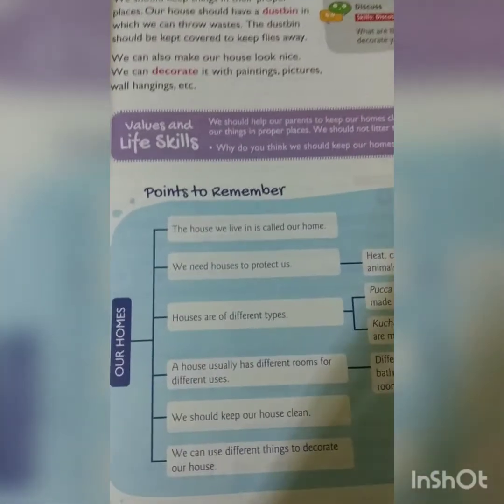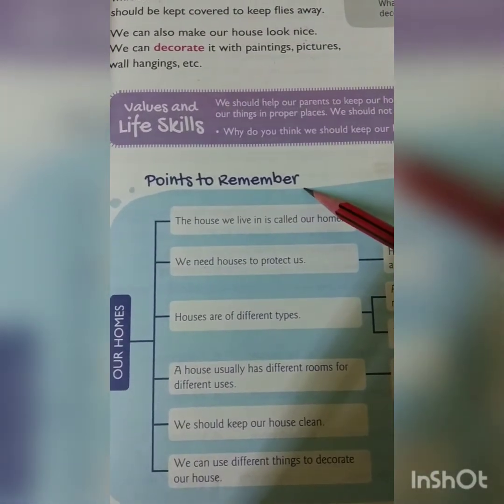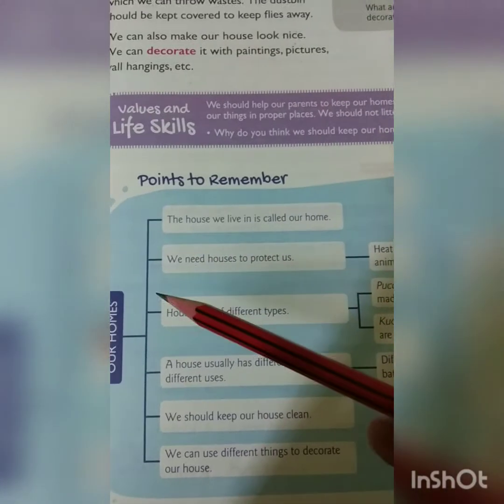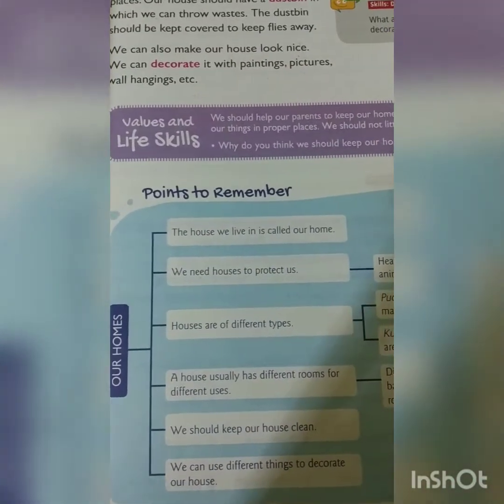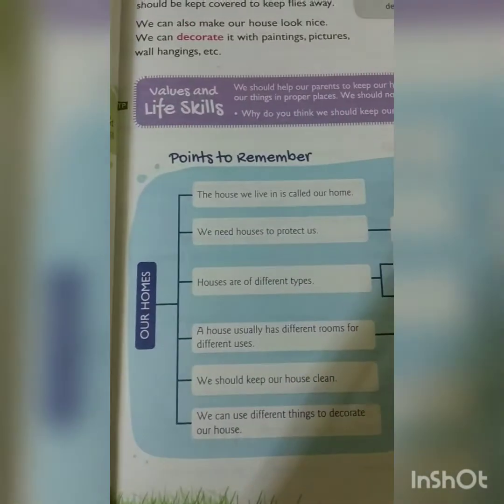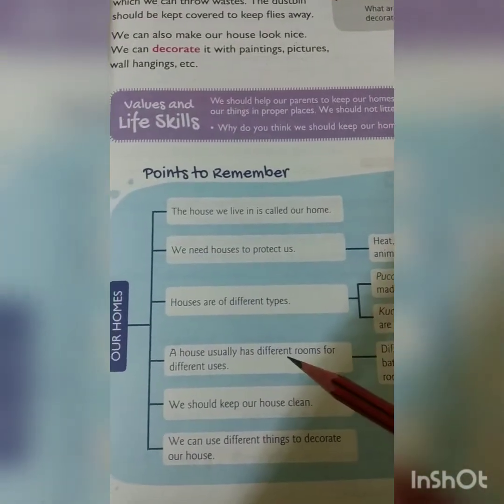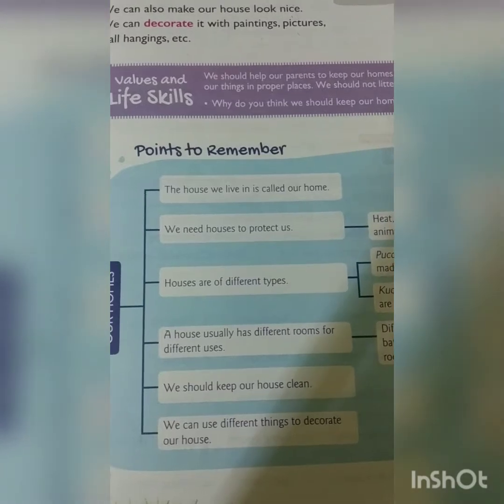Now the points to remember, what we learned in our chapter. From beginning till the end, the summary points are here. Okay. What did we learn? Houses around us.